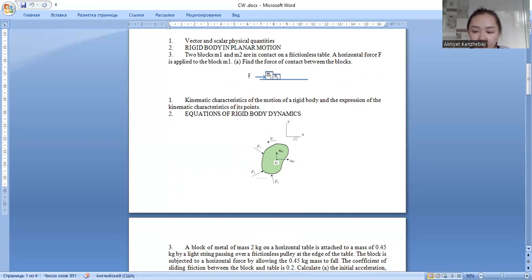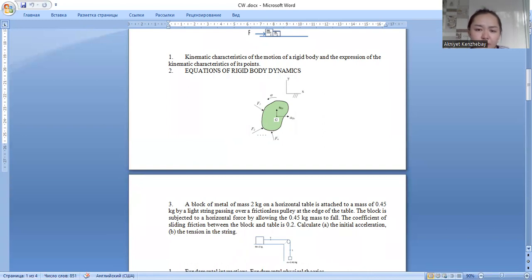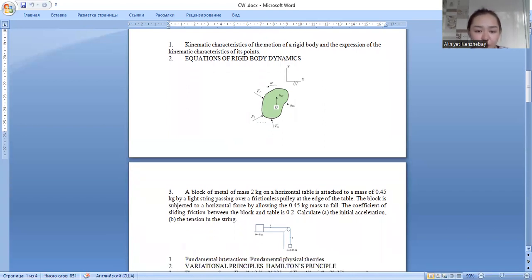And the next, kinematic characteristics of motion of a rigid body and the expression of the kinematic characteristics of its points. So in physics, a rigid body is a solid body in which deformation is zero or can be neglected. The characteristics of a rigid body: the first is that all lines of a rigid body have the same angular velocity omega and the same angular acceleration alpha.